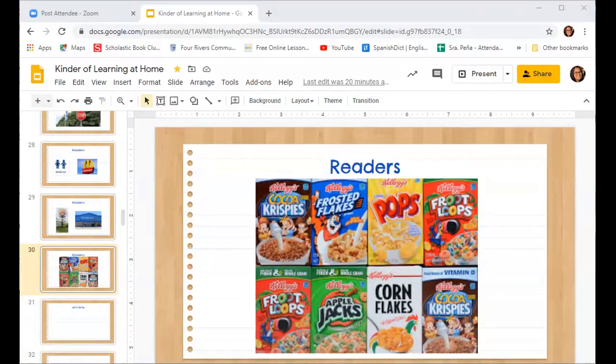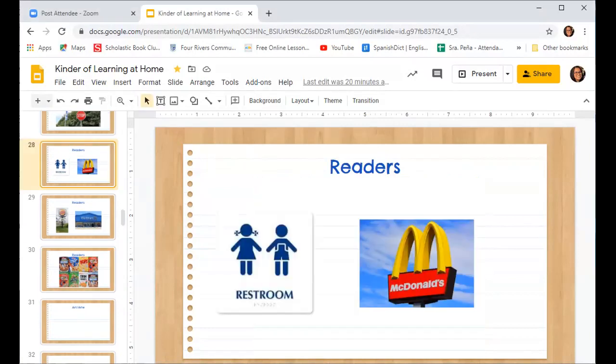Okay, so look for something. Think about it. What does that say? And then read it. It could be anything, some of the examples that I've already shown you, okay? So here, I'm going to show you an example. This one right here.